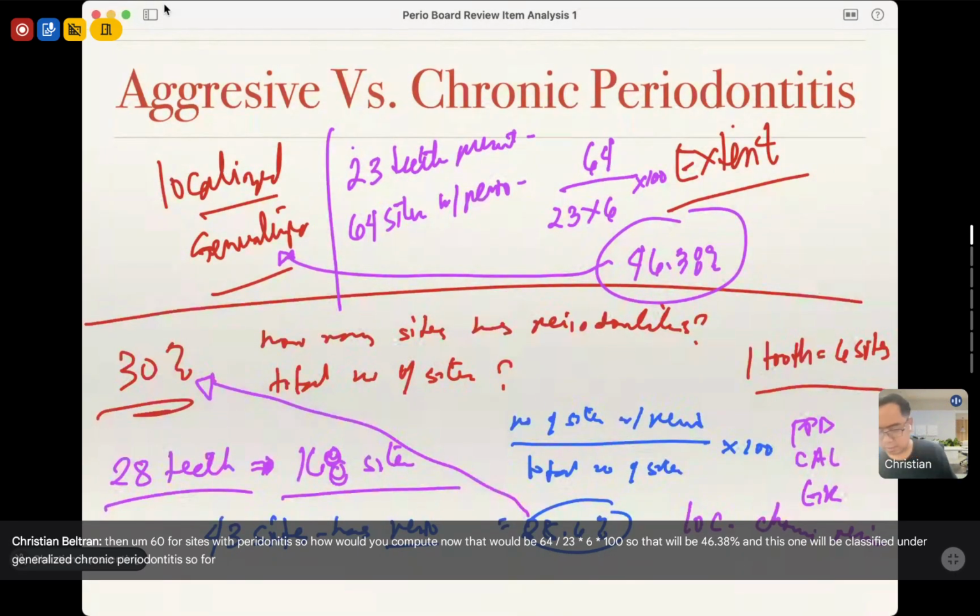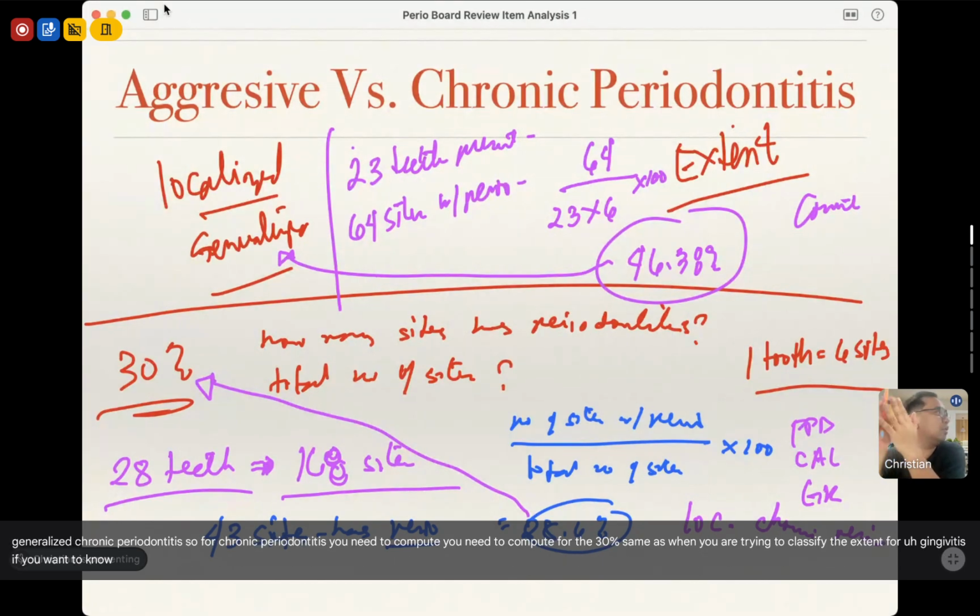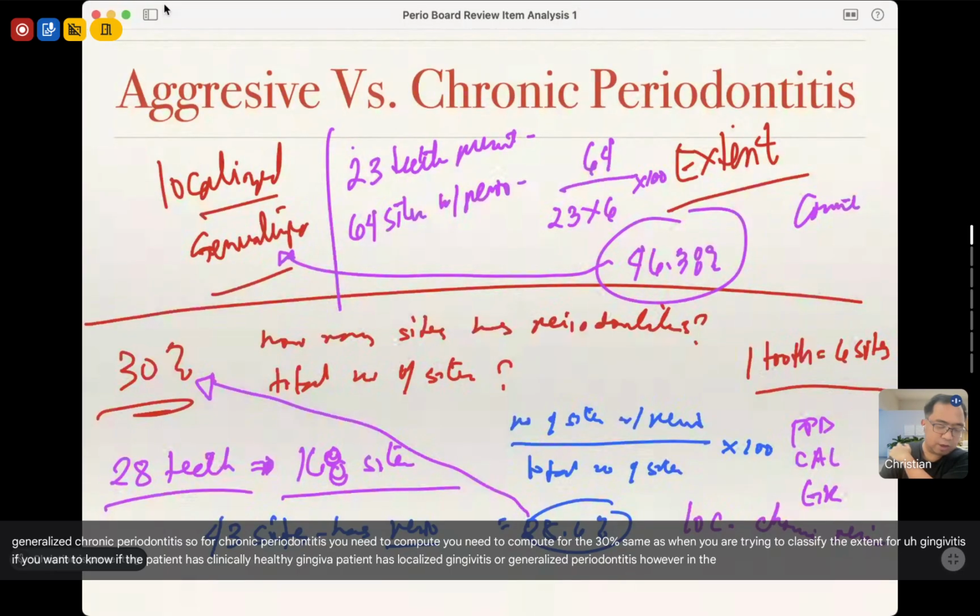So for chronic periodontitis, you need to compute. Okay? You need to compute for the 30%. Same as when you are trying to classify the extent for gingivitis. Right? Whether you want to know if the patient has clinically healthy gingiva, localized gingivitis or generalized gingivitis. However, in the case of aggressive periodontitis, okay,